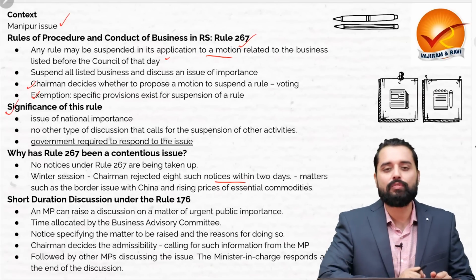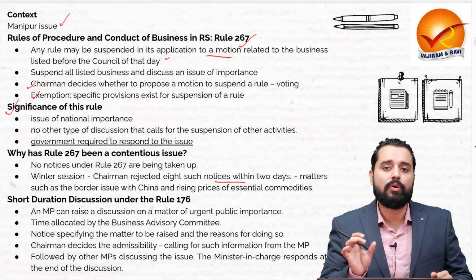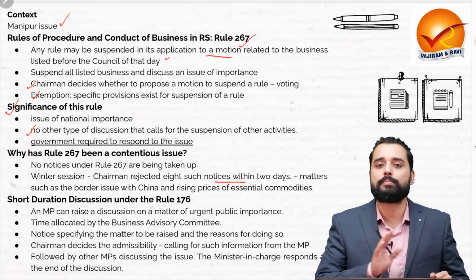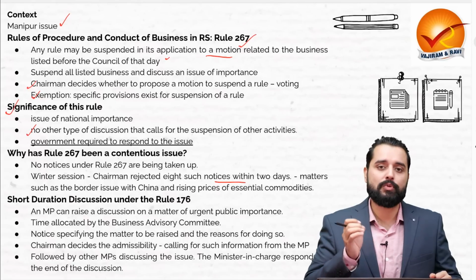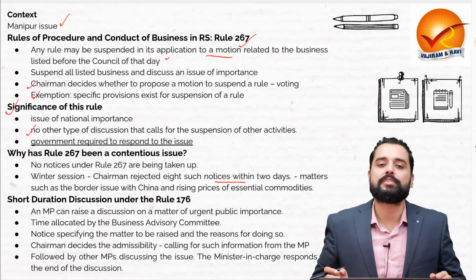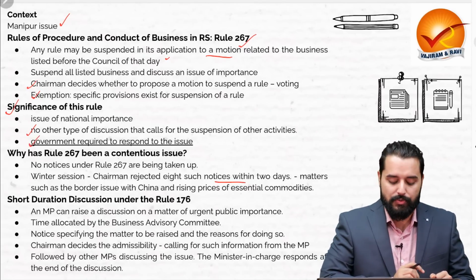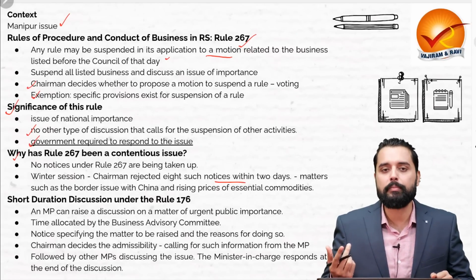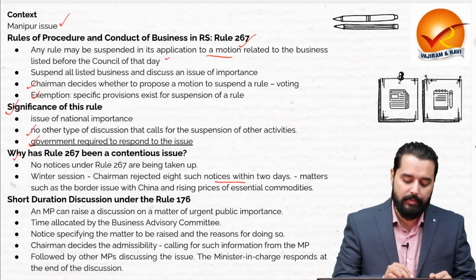Now, what is the significance of Rule 267? According to this, an issue of national importance can be raised, and there is no other type of discussion that calls for the suspension of other activities, because when an issue is discussed after a motion through Rule 267, it leads to the suspension of all the other businesses listed for that day, and the government is required to respond to that particular issue. Now, why has it been contentious? Because the chairman of Rajya Sabha usually rejects those notices given under Rule 267.